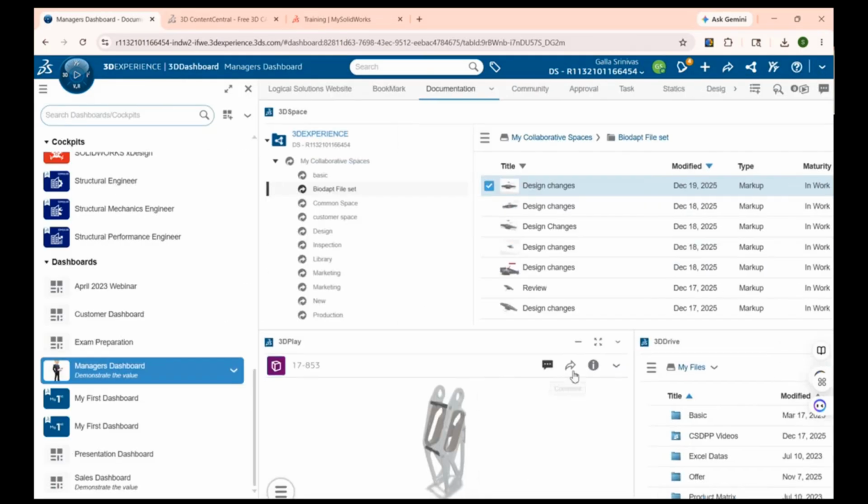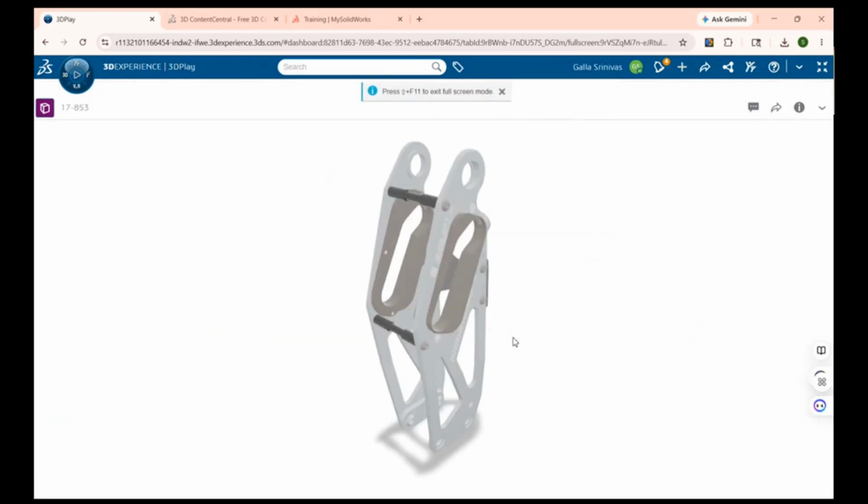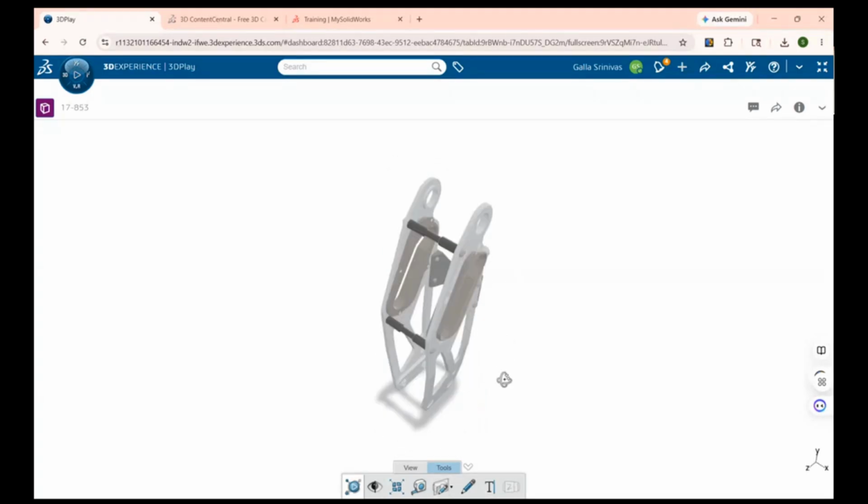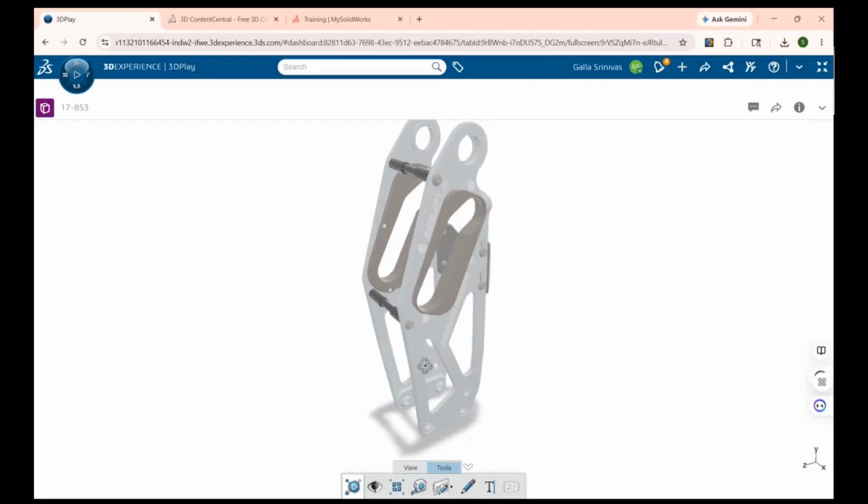Even if your manager wants to review your file, you have done some project as a designer, and my manager wants to view that file, he doesn't have any SolidWorks application or any 3D view application. Instead, he can do all these things within the same browser. That's why we call this a unified platform. We can do everything within the single platform itself. So he can view the file, he can open that SolidWorks model.